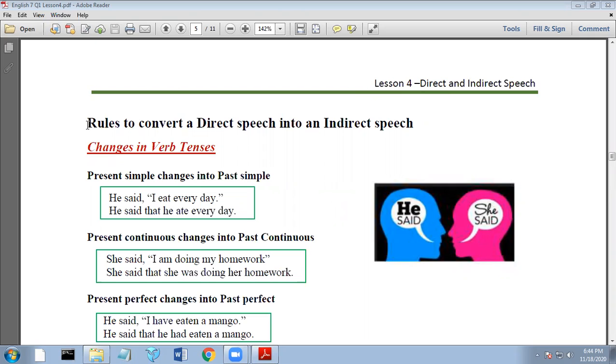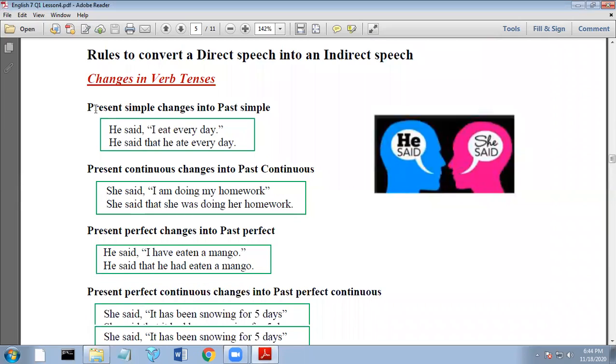I will discuss in this video the rules to convert a direct speech into an indirect speech. We have to talk first about the changes that happen in the verb tenses. The first rule: present simple changes into past simple. If the direct speech is in the present simple, the indirect speech should be in the past simple. Okay? So let us have the given example.